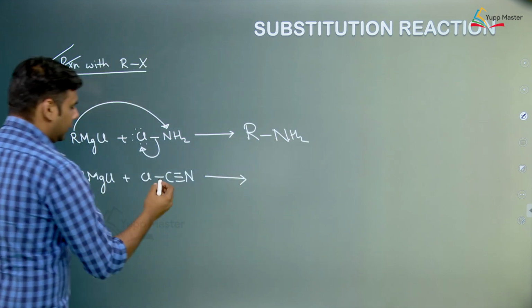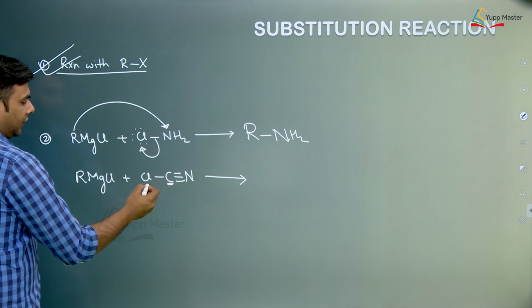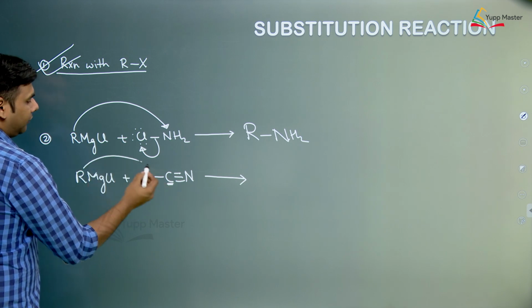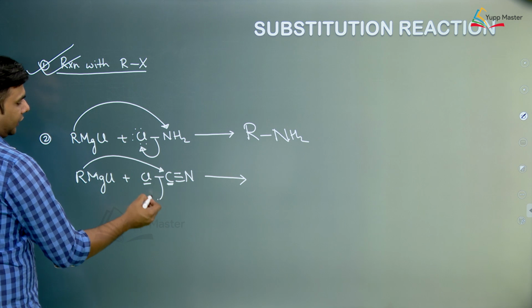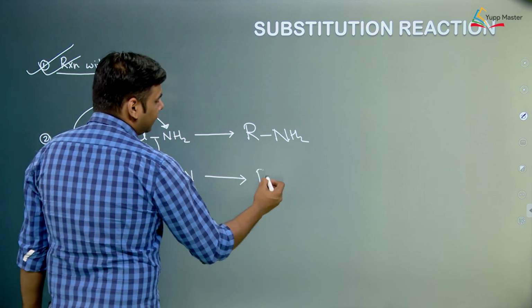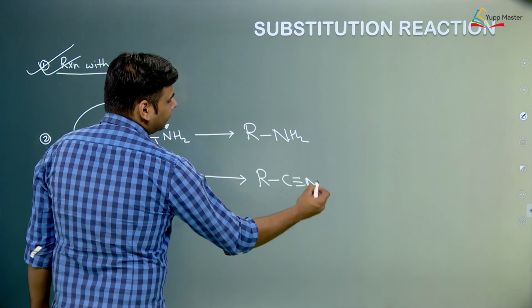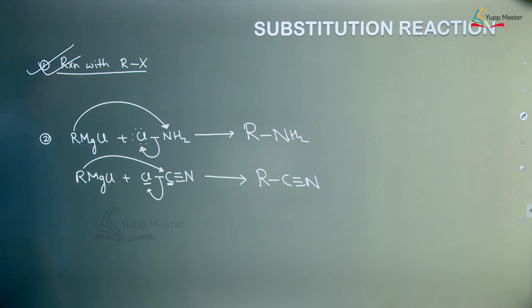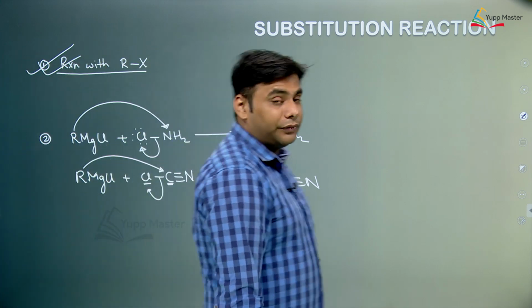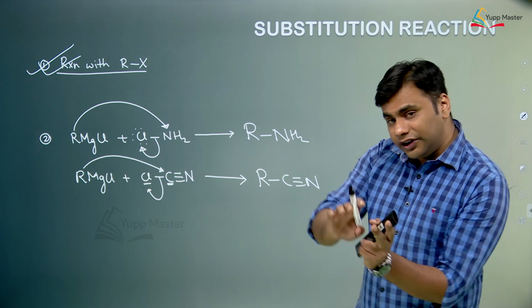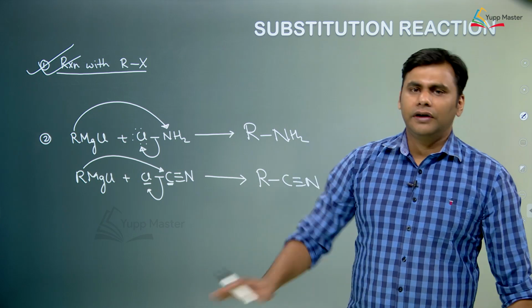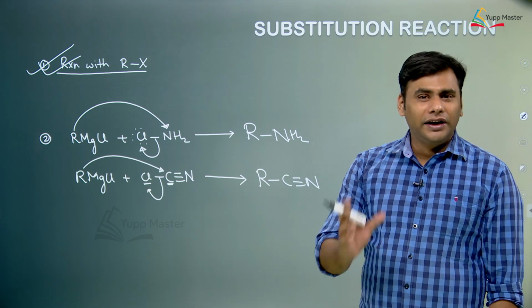Similarly, in this case also there are two: this is sp hybridized and this is chlorine, an electronegative atom. So, it attacks at this carbon and this Cl goes out. So, it forms R-C triple bond N, right. I hope these reactions are clear. Just go through these reactions, browse through them. When we are done with the class, just have the right conclusion.